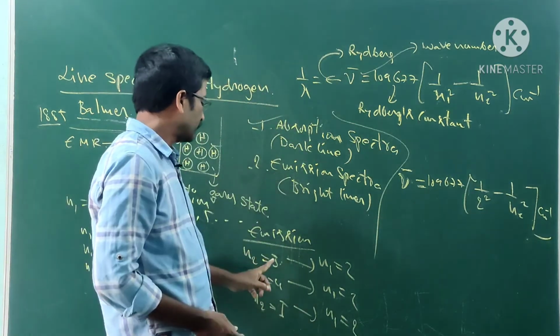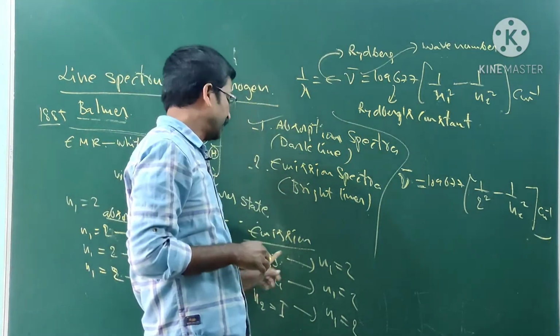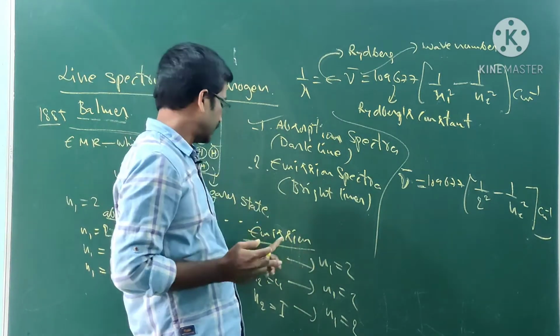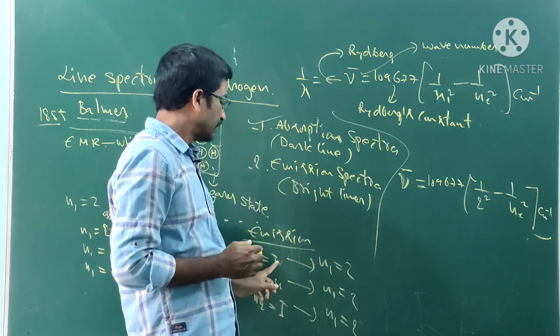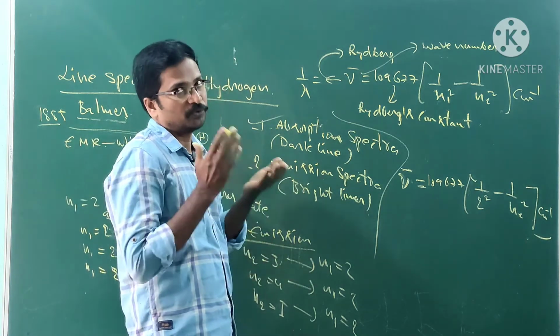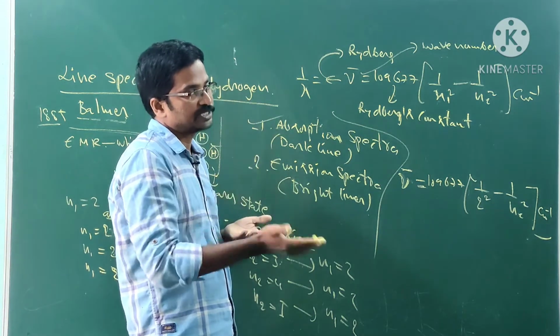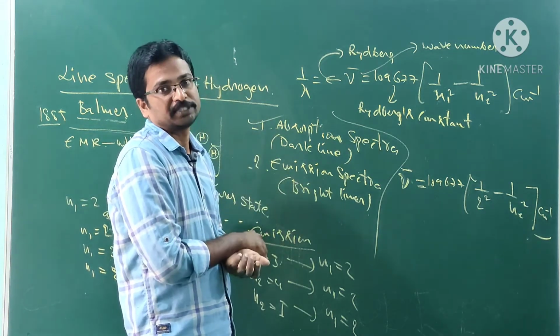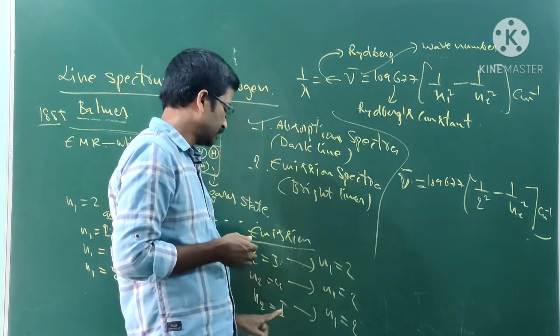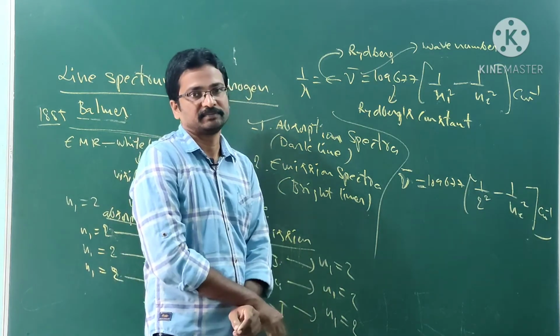So the electron comes from a higher energy level, 3 to 2, and it is also the Balmer series, but it is emission. Radiation is emitted. Only the excited sample gives the spectral lines in emission spectra.